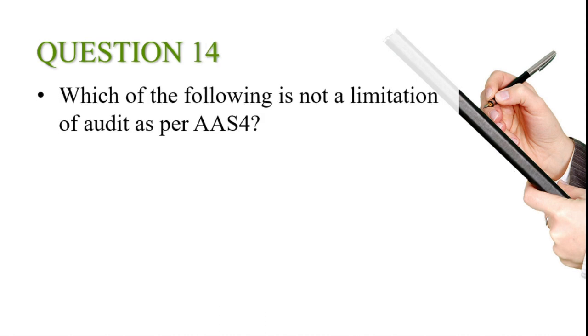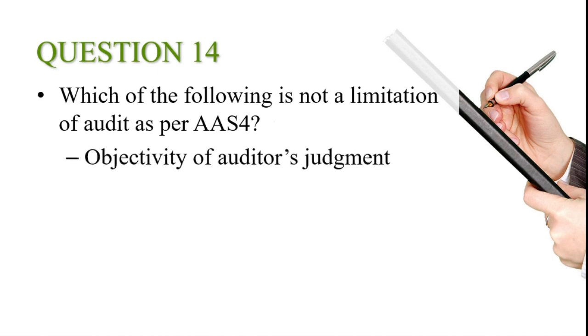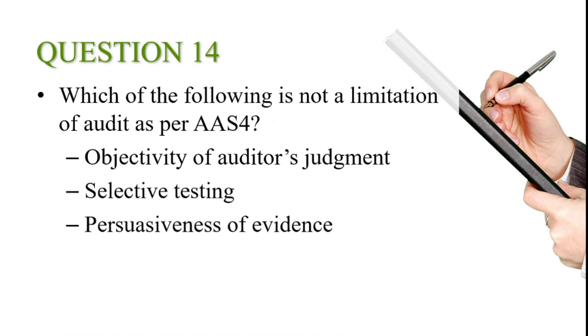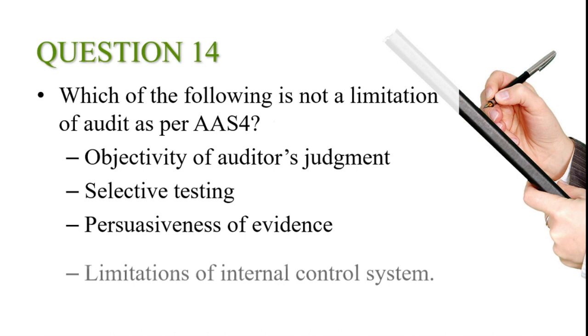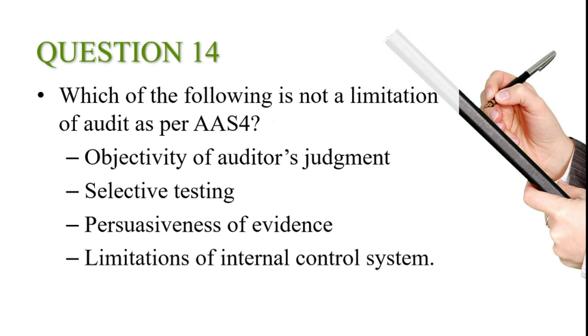Moving on to the 14th question, which of the following is not a limitation of audit as per AAS 4? The options: objectivity of auditor's judgment, selective testing, persuasiveness of evidence, limitations of internal control system.